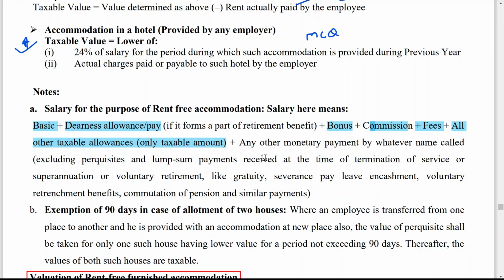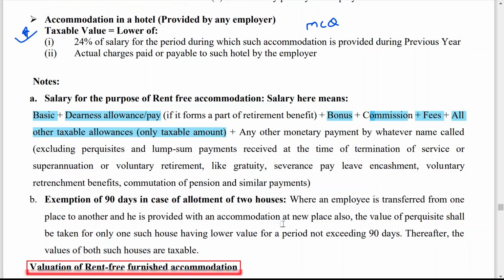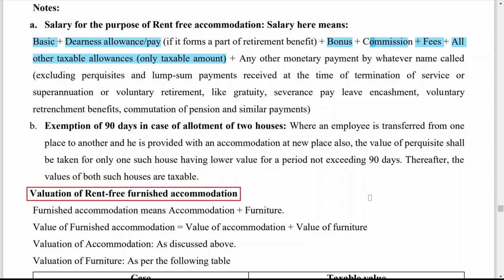And then whatever is your total salary, you have to take 15% of it or 10% of it or 7.5% of it. That depends on whether the employer is the owner of the house or the employer is not the owner of the house. Now, exemption of 90 days in case of allotment of two houses. Where an employee is transferred from one place to another and he is provided with accommodation at the new place also, the value of perquisite shall be taken for only one such house having lower value for a period not exceeding 90 days. Thereafter, values of both such houses are taxable.